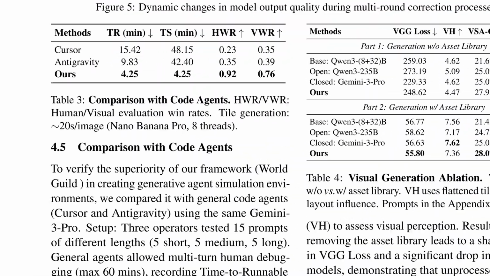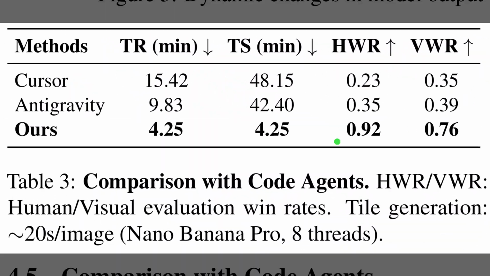While Table 1 focused on internal components, Table 3 compares the full framework against commercial code agents like Cursor and Anti-Gravity. The first two columns track efficiency, specifically the time needed to get a runnable or satisfactory result. We see that while the commercial agents require up to 48 minutes of human debugging, the WorldCraft method completes the task in just over 4 minutes. The final columns confirm that quality is not sacrificed for speed. The method achieves a 92% human win rate, significantly outperforming the manually assisted baselines.